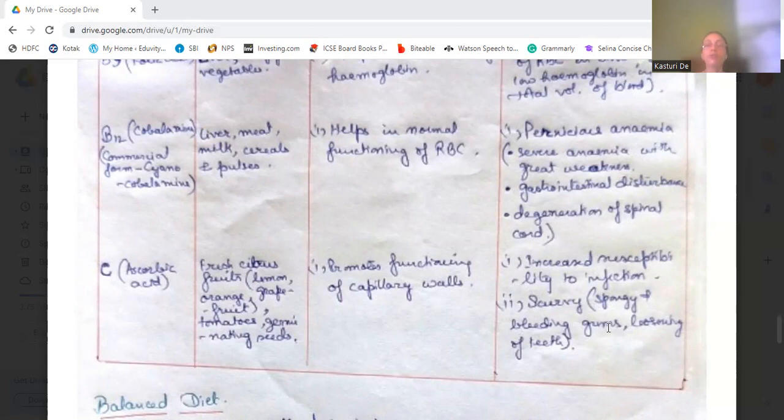Then we come to vitamin C, which is known as ascorbic acid. Fresh citrus fruits, lemon, orange, grapefruit, etc., and tomatoes and germinating seeds all contain vitamin C, and they help in the functioning of the capillary walls. Deficiency of vitamin C leads to increased susceptibility to infection. The body catches infection very fast. Also scurvy, that is swollen and bleeding gums and loosening of the teeth.